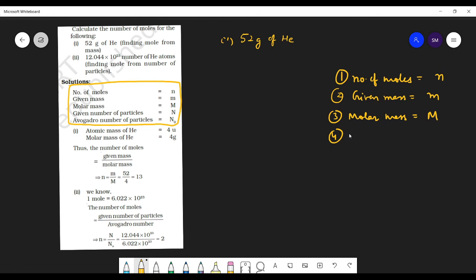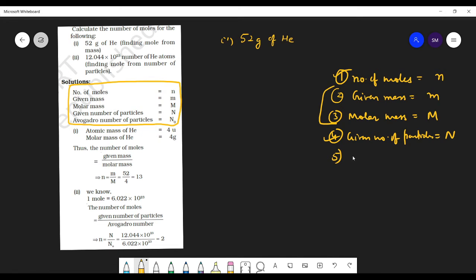Fourth, given number of particles, that we write with capital N, because number of moles we are writing with small n. So number of particles we'll write with capital N. And fifth is Avogadro's number of particles, that is N naught.